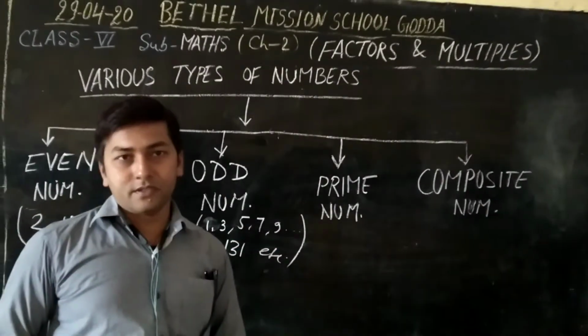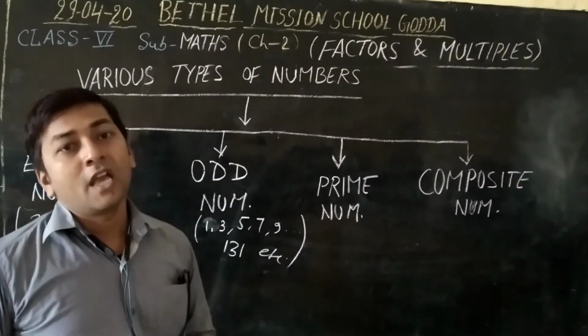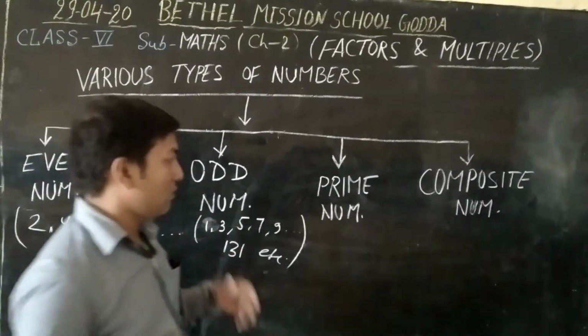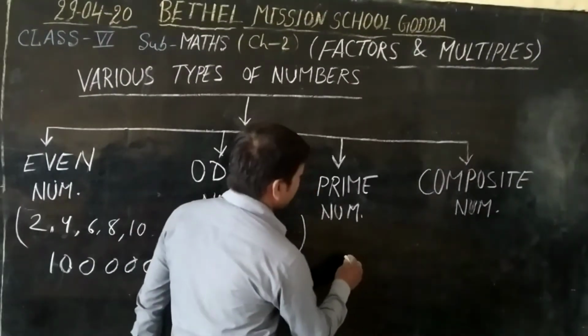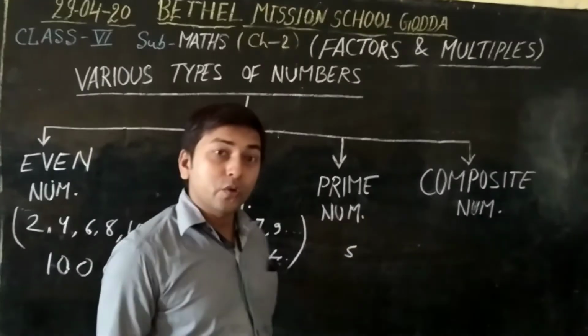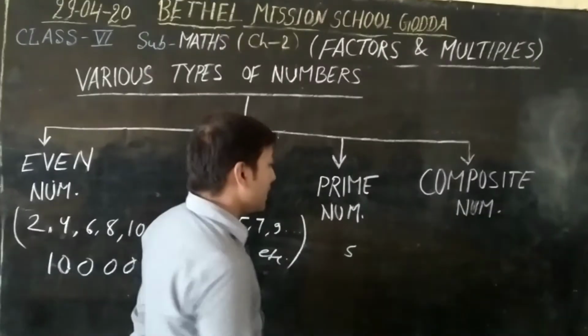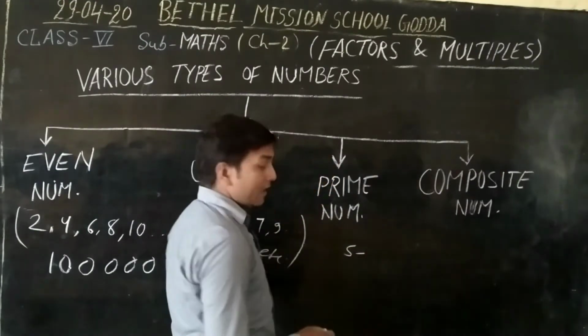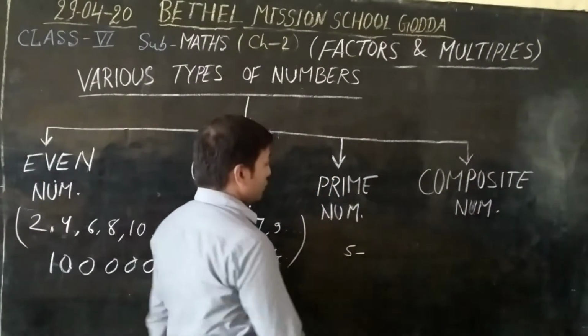Now prime numbers. Now I am taking an example, 5. So you can write the multiples of 5. Which table? You know 5.